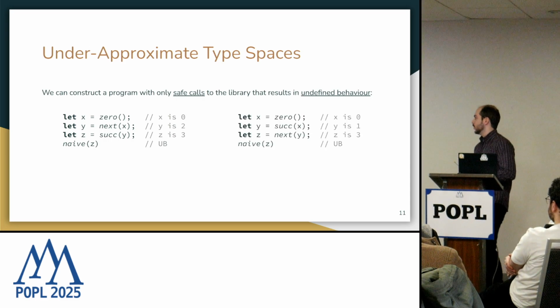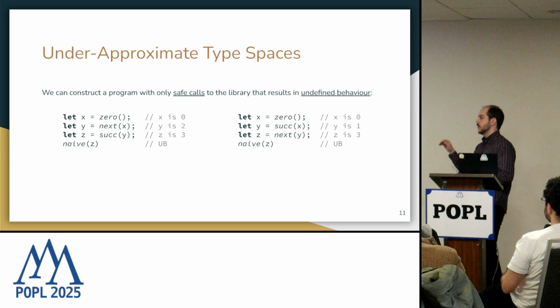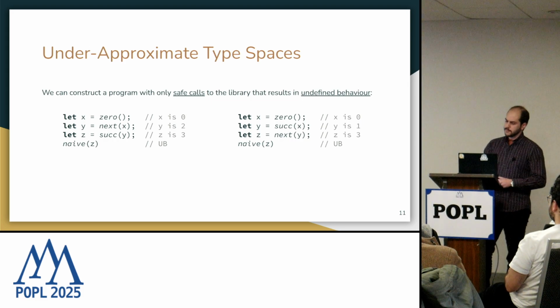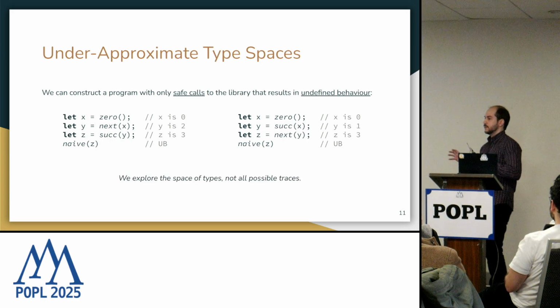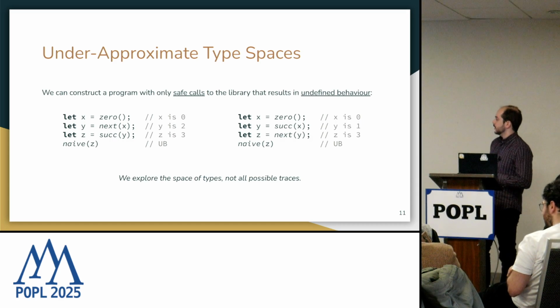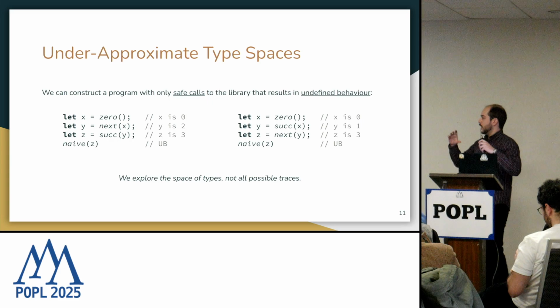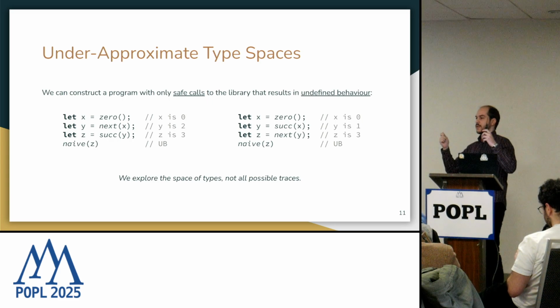We could have a similar program where we switch the order of the successor and the next function, where we first infer that 1 is of type even and then 3 is of type even, and both of them will result in undefined behavior. And the important thing to note here is that although we have proven that there exists a safe trace in a library that will result in undefined behavior, we are not exploring the space of all possible traces. So in these two examples, right before we reach the call to the naive function, in both partial traces, we infer that 3 is of type even, but we do not explore the traces from there.